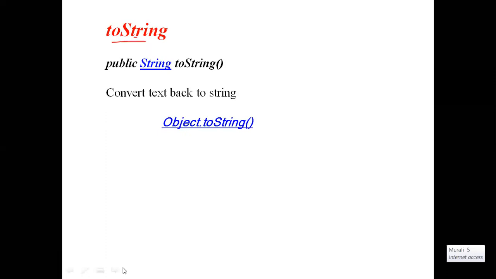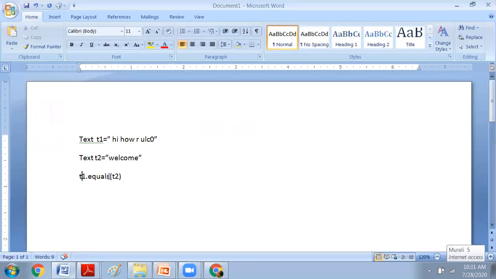Clear? For example, again we will take the same previous example. We have Text T1 is equal to hi, how are you? This is the Hadoop Text object. I want to convert this Hadoop Text object to a Java String object. String S1 is equal to T1 dot toString. That means with this T1 dot toString, I am converting this T1 into the String object S1. The Hadoop Text object is converted back to the Java String object.